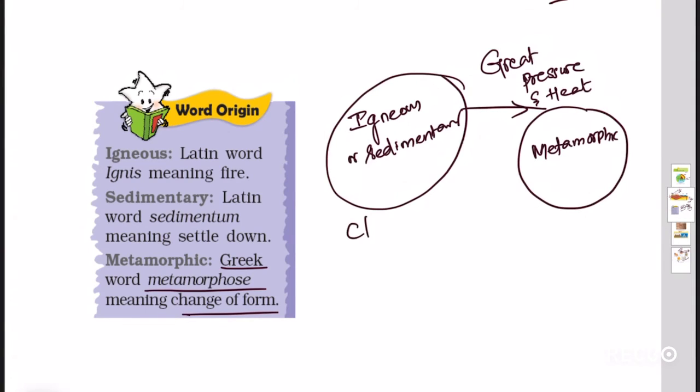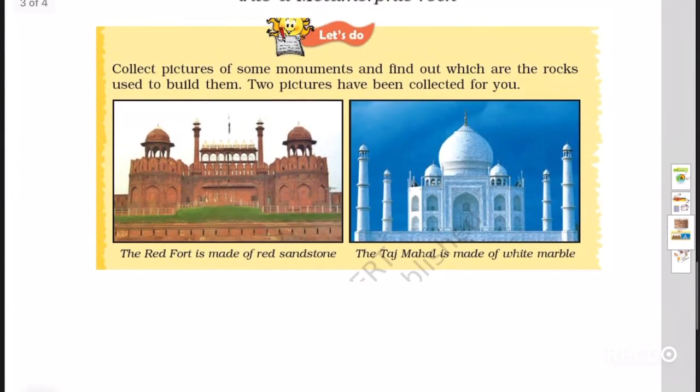For example, clay turns into slate, limestone into marble. We have very great constructions like the Taj Mahal, which is made up of white marble, and the Red Fort is made up of red sandstone.